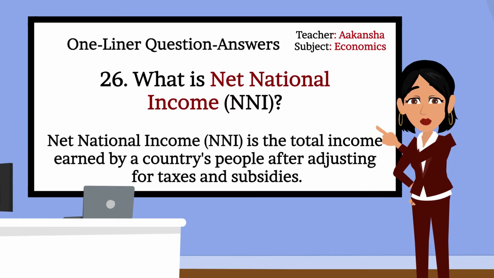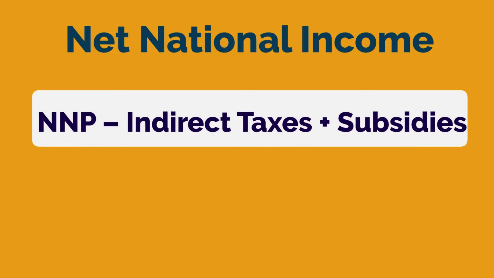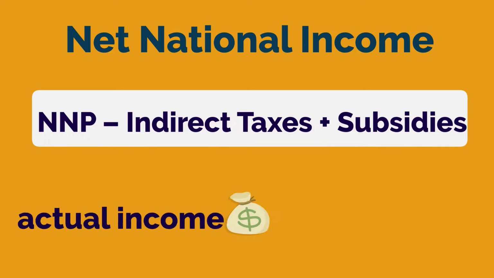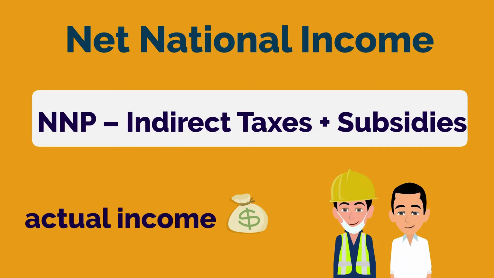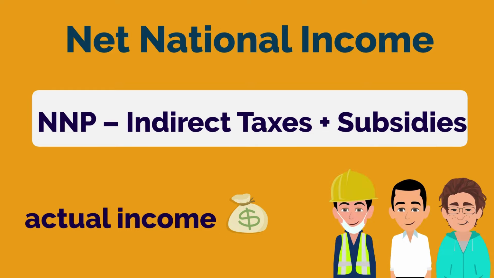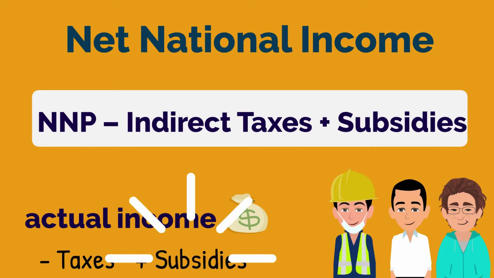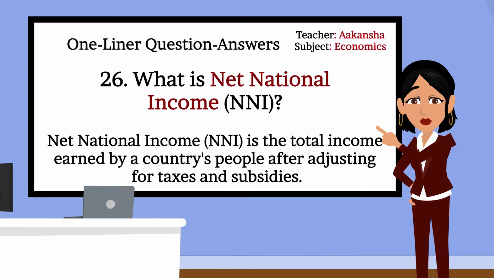Can you explain it a bit more? It is calculated as NNP, Net National Product, minus indirect taxes plus subsidies. This shows the actual income received by workers, businesses, and resource owners after the government takes taxes and gives subsidies. Very well, Rashi. Okay, class, moving to next question.